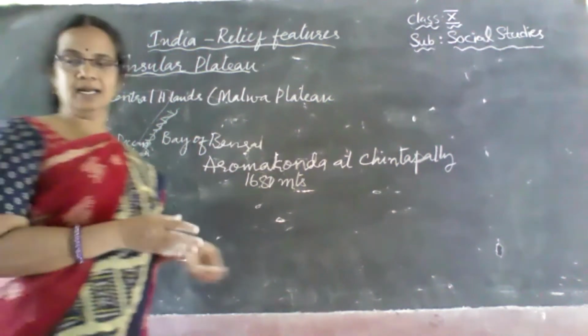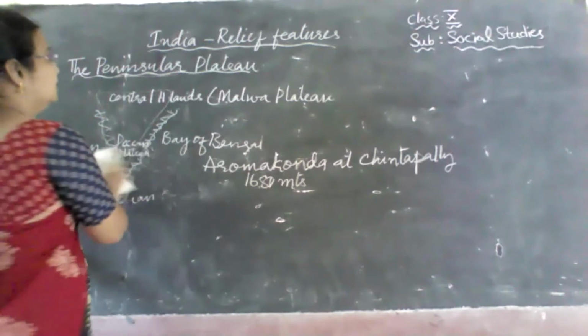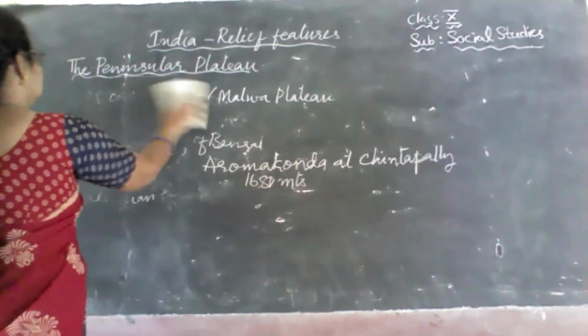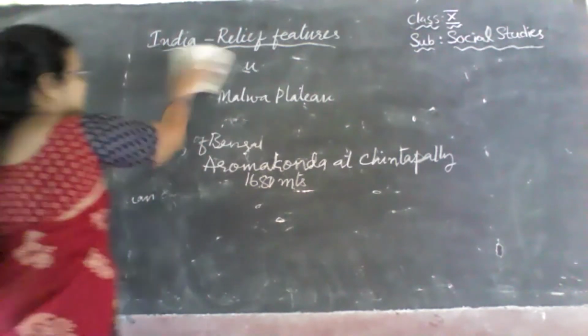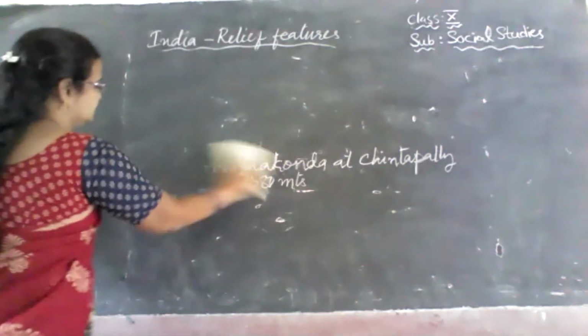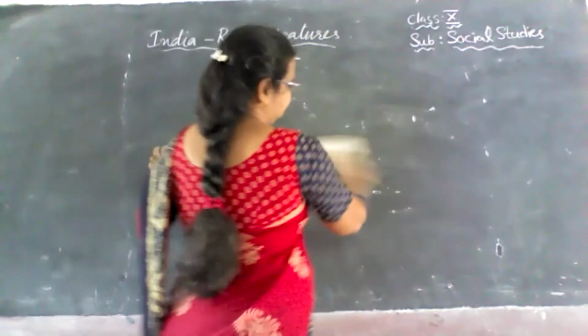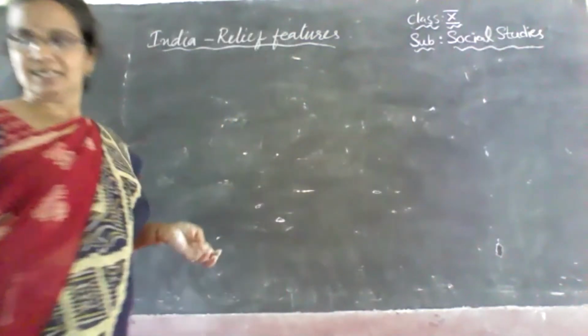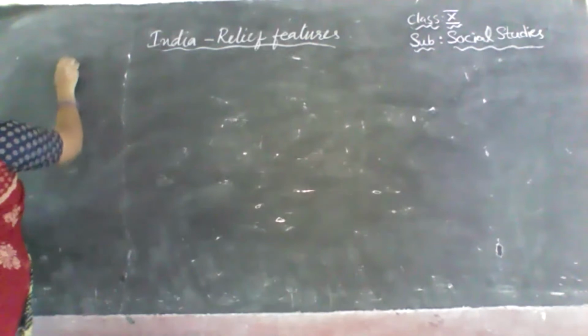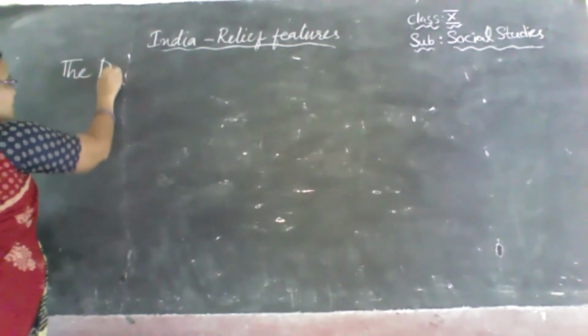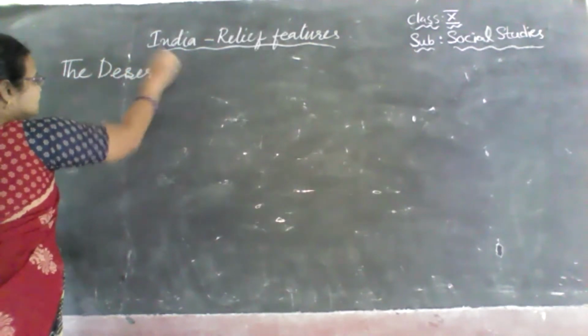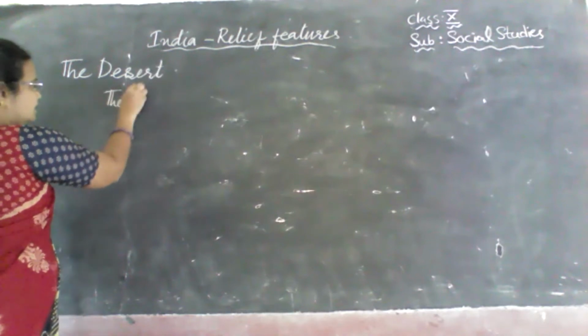And next, another relief feature which we have to learn now is the desert. It is the desert, children. Can you name the desert of our country? Tell me the desert. What is the desert? It is the Thar Desert.